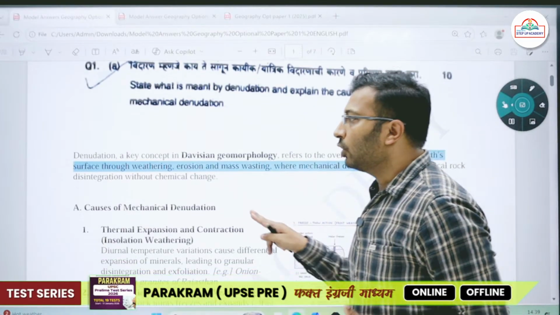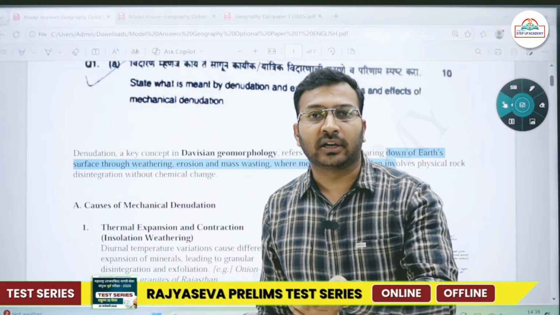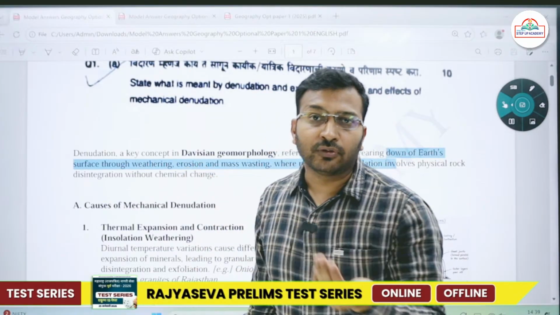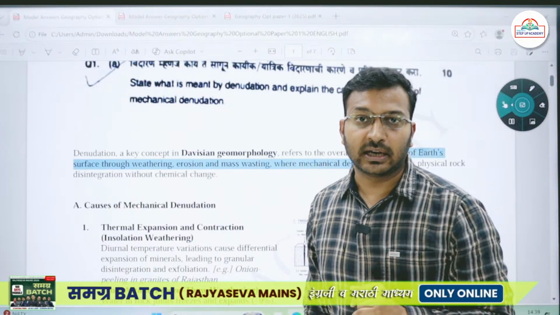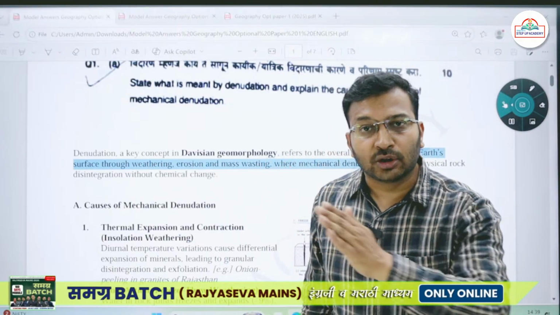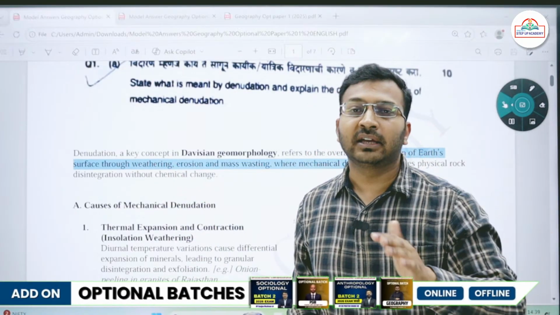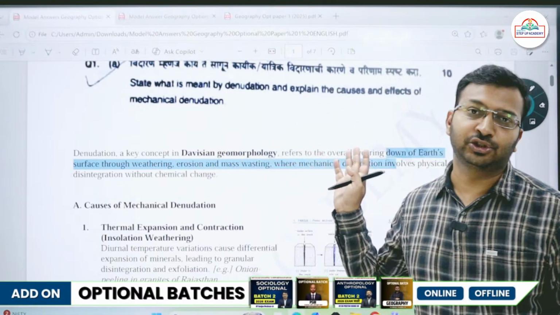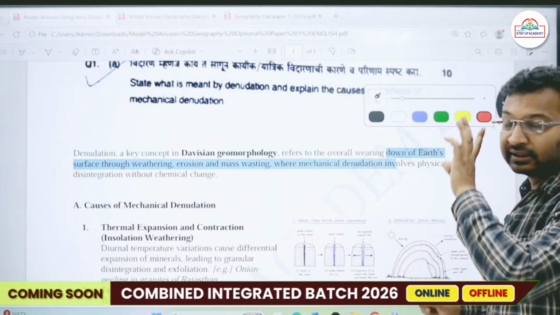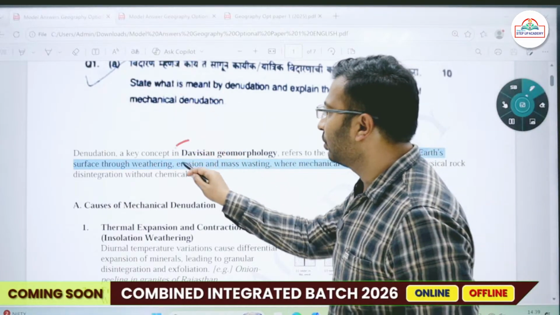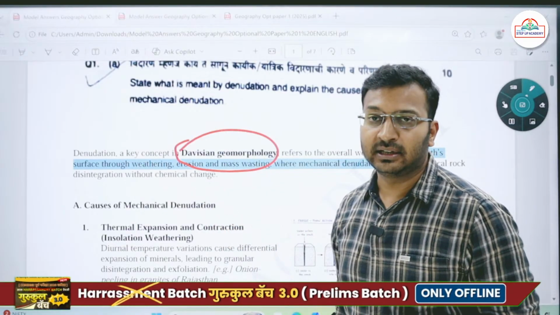So if you talk about denudation, who was the person associated with the cycle of erosion? The first person associated with the cycle of erosion was Davis. Okay, that's why whatever erosional or denudation theories have come up after Davis, they are referred to as the Davian geomorphology. So inclusion of a geographer, as I've said at the start, you have to include a geographer name. Okay, and their theories, or you can simply write Davian geomorphology.